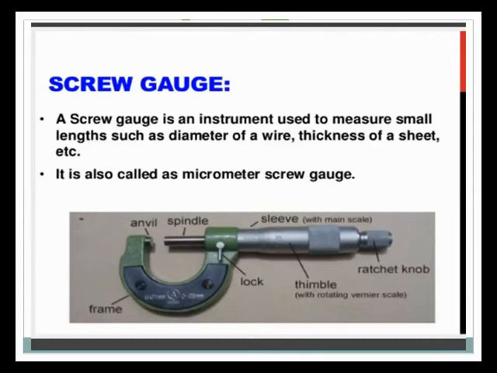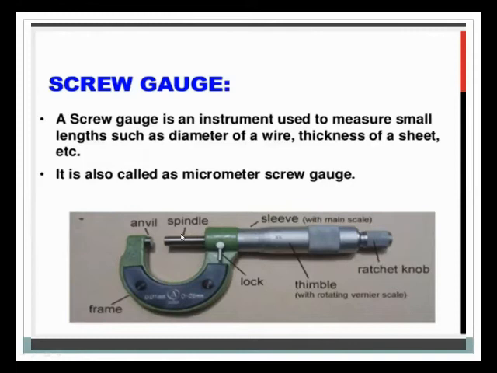Another name for the screw gauge is micrometer. Micrometer means we will find the thickness of different small wires and the thickness of a sheet with the help of a screw gauge. If you observe the structure of the screw gauge, it looks like this.